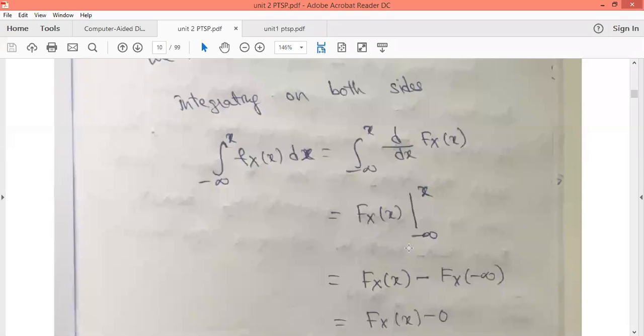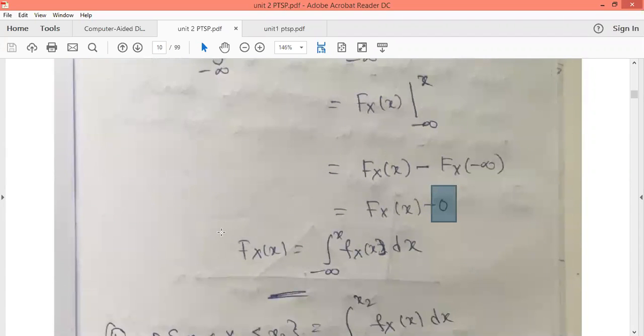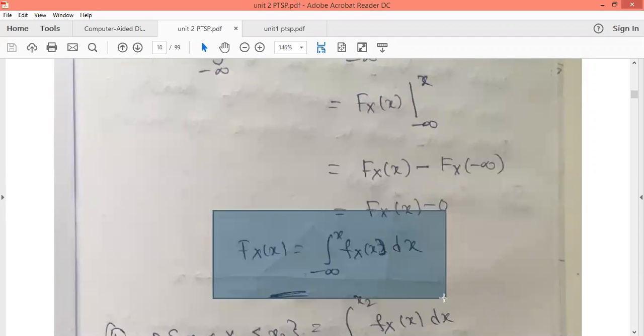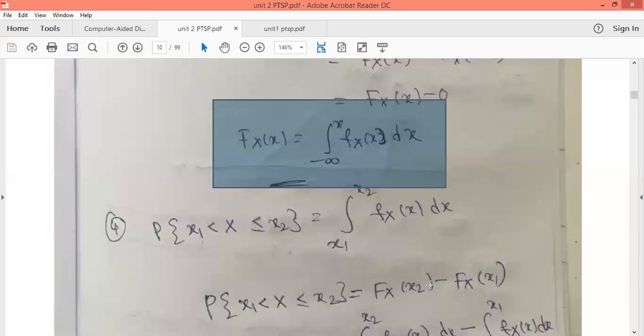Now substitute the limits minus infinity to x. If you substitute the limits, then we get FX(x) minus FX(minus infinity). And from the properties of the distribution function, we know that FX(minus infinity) will be equal to 0. So from this, FX(x) is equal to the integral from minus infinity to x of fX(x) dx. Okay, this is our third property.